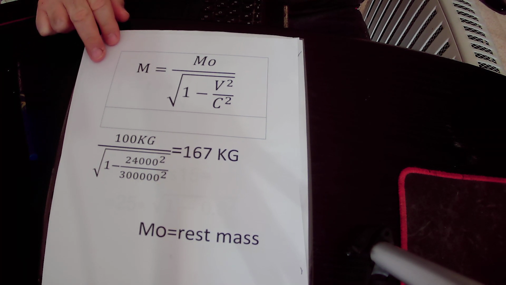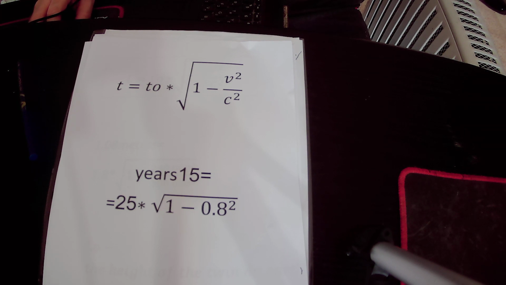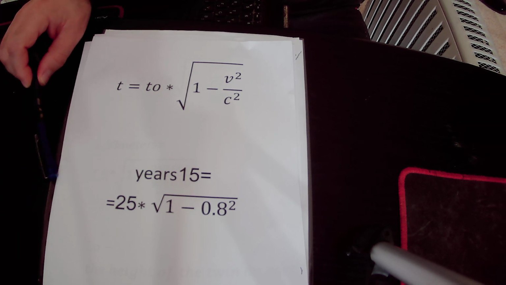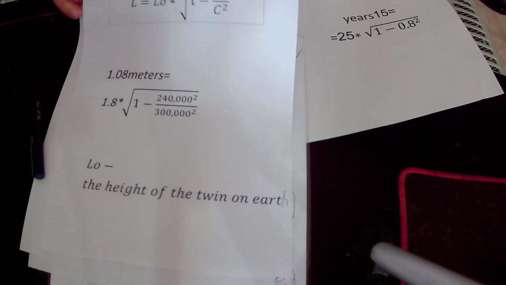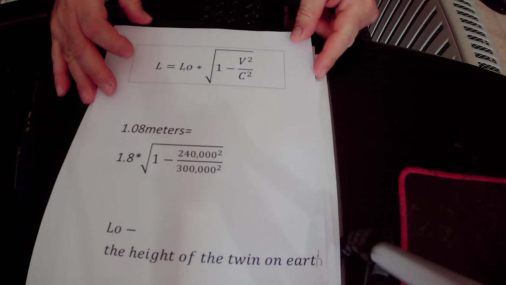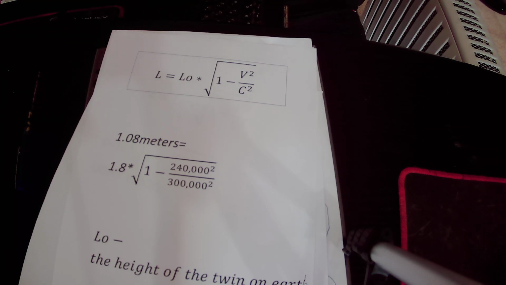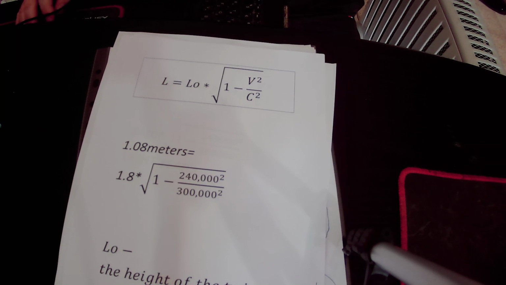Okay, now I will talk about the second phenomenon that occurs when someone is traveling at very high speed, and that is length contraction, the shortening of distance.